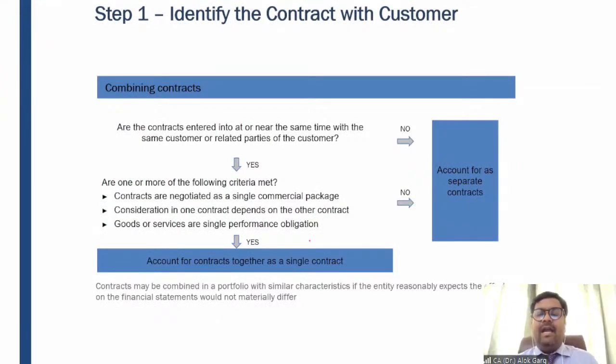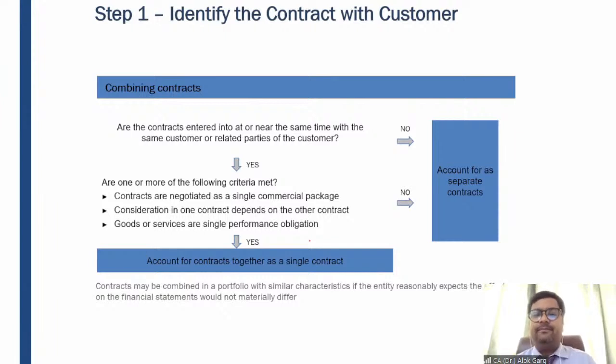So guys, we have covered the first part, identify the contract with the customer. Now we are discussing two things. First, when two different contracts can be combined as one contract, as far as revenue recognition and measurement is concerned. Second, we will discuss if there is a change in the scope of the contract, or a change in the consideration of the contract, if there is a modification, then how to deal with that modification, right?